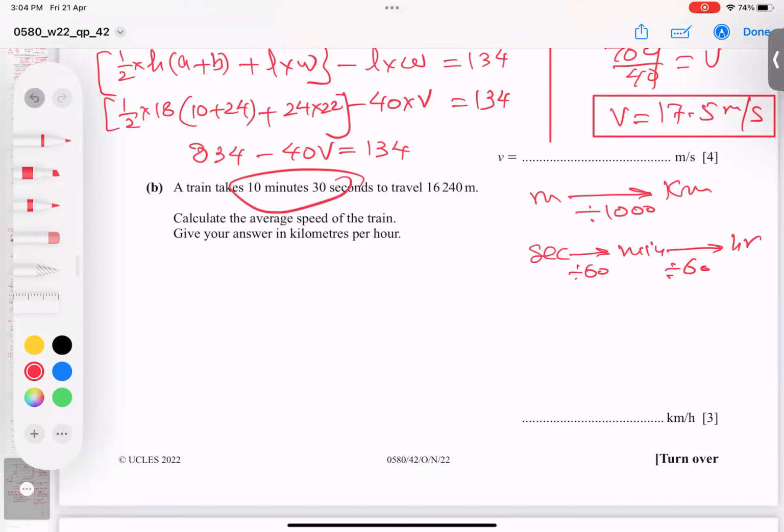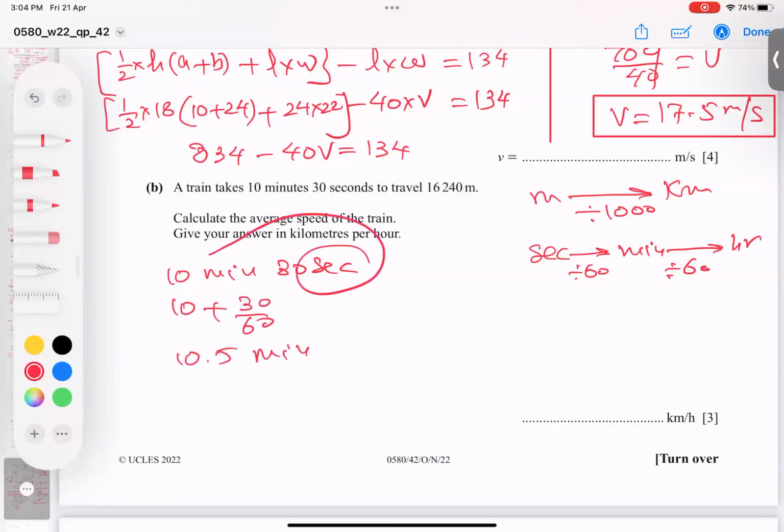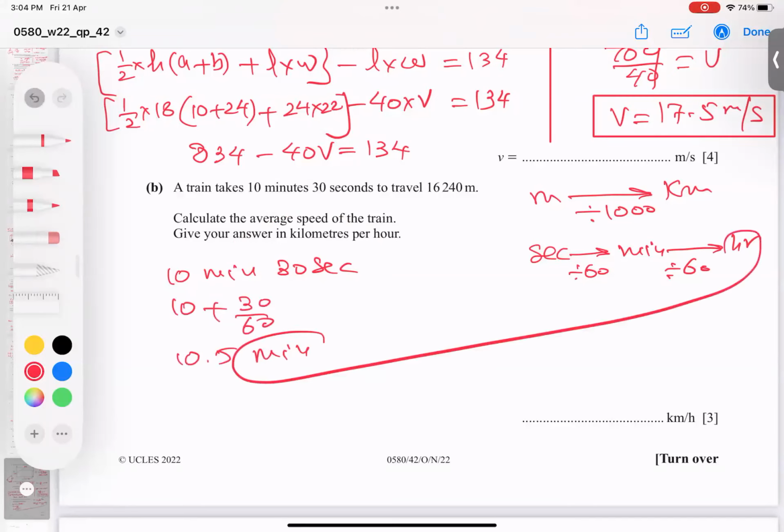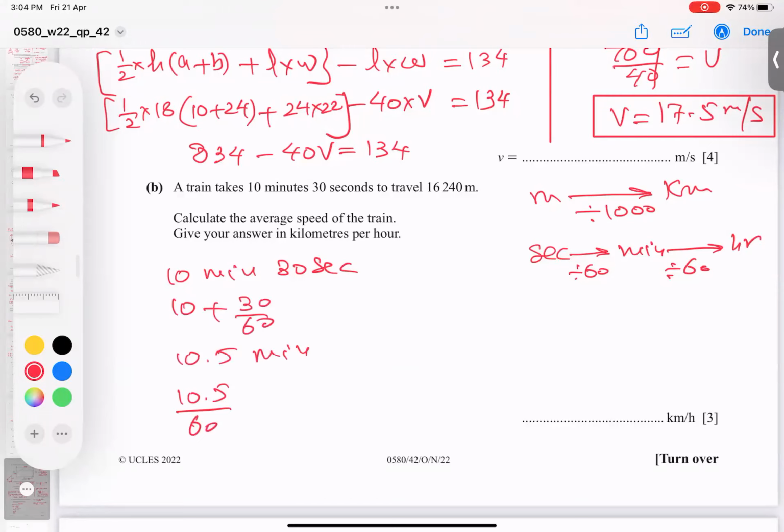So let's start. 10 minutes 30 seconds. So 10 minutes plus 30 divided by 60. I divided, okay, I got a half, so I got 10.5 minutes, because the seconds are converted to minutes. But now I convert into hours. So 10.5 divided by 60. When I divided 10.5 by 60, I'm getting here 7 over 40. So the time is very clear, the time is converted.